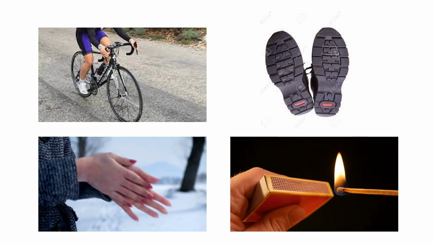Children, see the pictures on the screen. See the first picture. When you go on a bicycle and apply brakes, what happens? The bicycle immediately stops moving. That means when you apply brakes on a bicycle, it suddenly stops. How does it work exactly? Why does it stop immediately when you apply brakes?